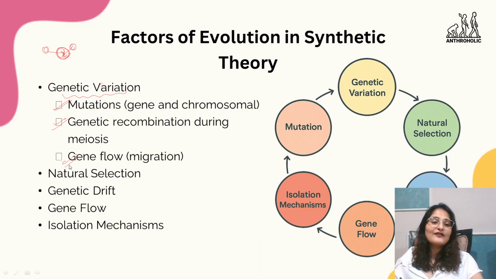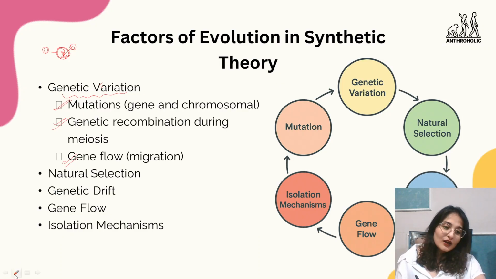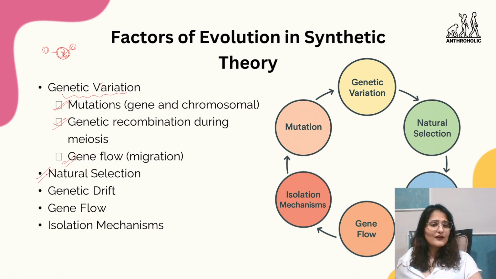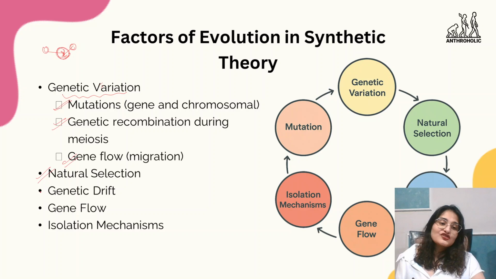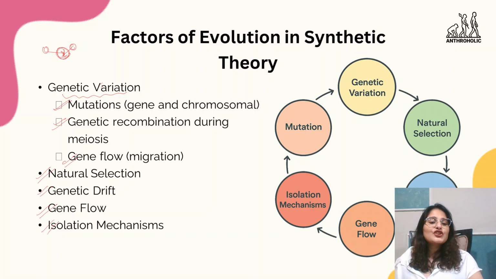Apart from that, we have natural selection, which we have already talked about. The survival of the fittest: naturally selected genes are passed down, while the rest may undergo certain mutations as per adaptation. There is genetic drift, gene flow, and isolation mechanisms as well.